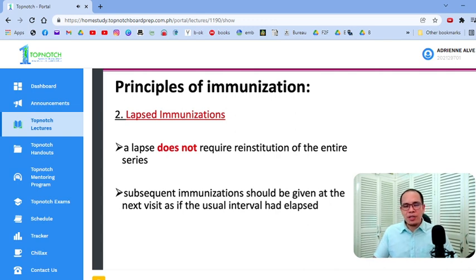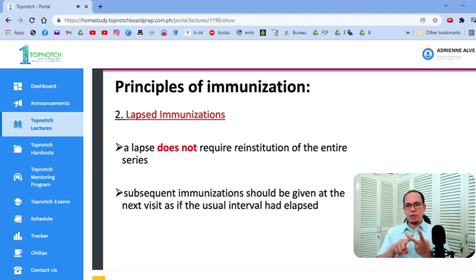Next, lapse immunization, catch-up immunization. Isa to sa mga topics na hirap ako intindihin. Nung clerkship, nung internship, nag-gets ko lang siya nung nag-top notch review na ako. Okay? It does not require reinstitution. Anong schedule natin usually ng API? 6, 10, 14 weeks. Okay? Nabigay mo yung 6 weeks. Hindi siya nakabalik ng 10 weeks. Bumalik siya 12. Anong gagawin mo? I-restart mo ba sa dose 1 or dose 2 ka na? Hindi ka mag-restart. Dose 2 ka na.